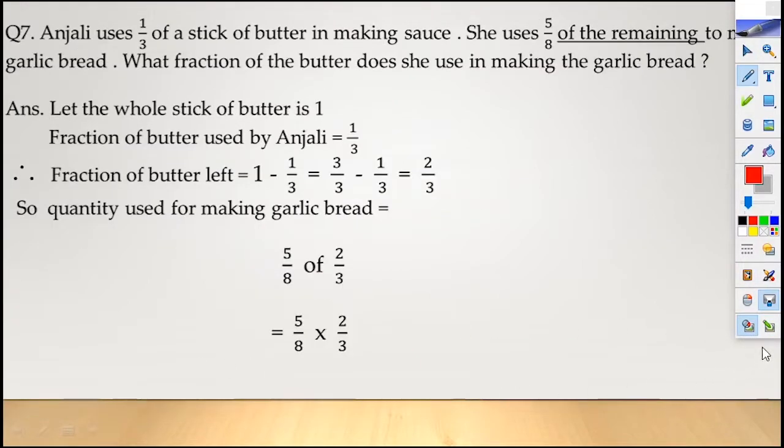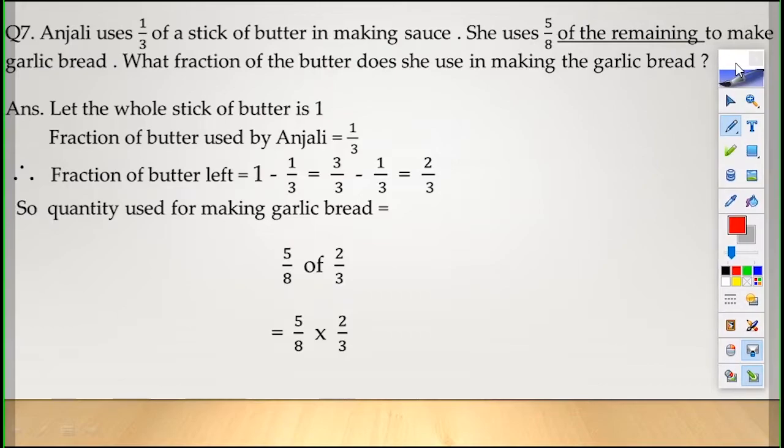Okay. Now let us go to the next question. Anjali uses 1/3 of a stick of butter in making sauce. She uses 5/8 of the remaining to make garlic bread. What fraction of the butter does she use in making the garlic bread? Children, this question is a bit difficult. Why? Because here it is written Anjali uses 1/3 of a stick of butter. Okay. She uses 5/8 of the remaining.